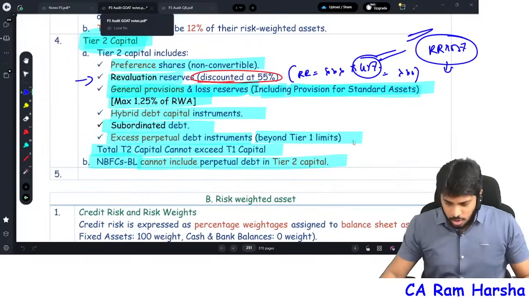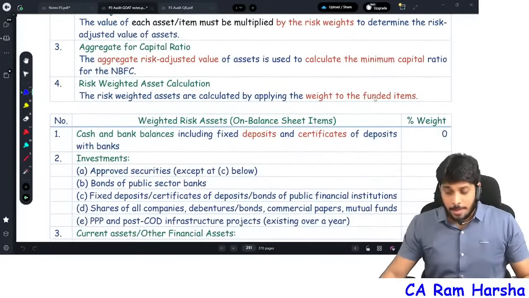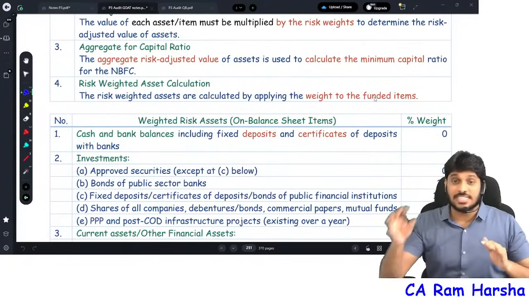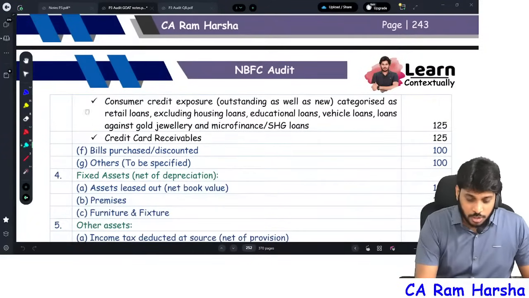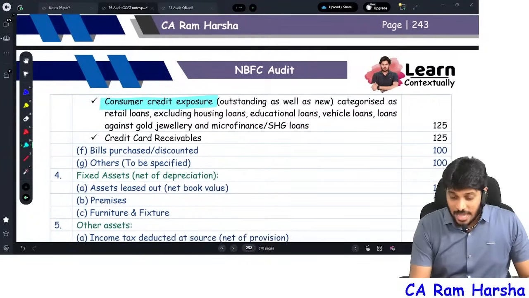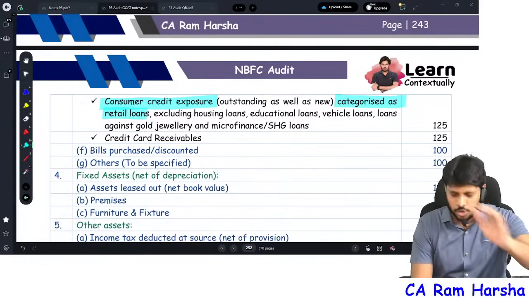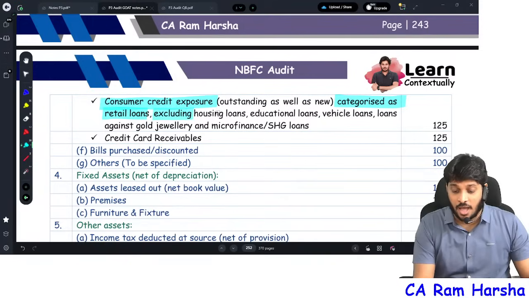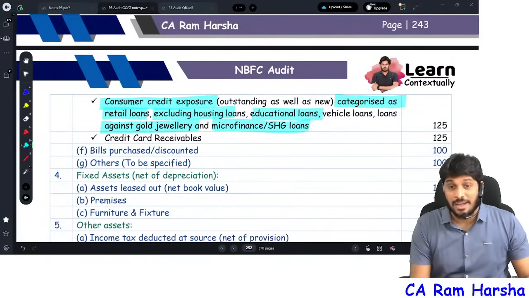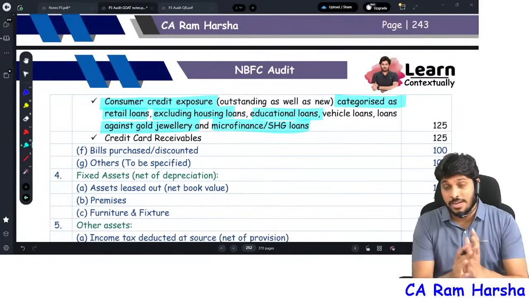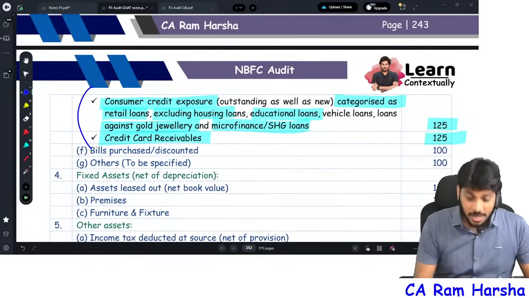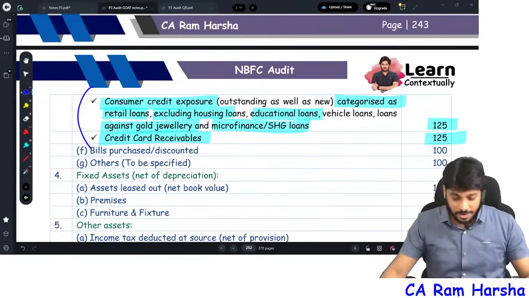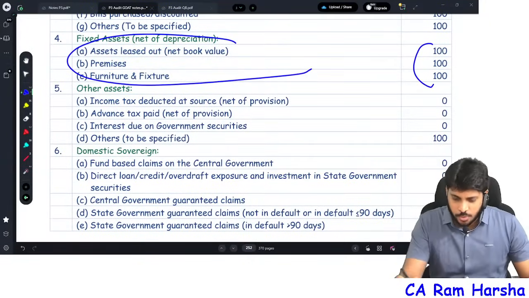Now what is the risk weighted asset concept? I told you balance sheet assets and liabilities values will be given. Asset values will be multiplied with a risk weight. I request you to remember these risk weights. Consumer credit loans, which are categorized as retail loans: all retail loans given by NBFC except housing loan, education loan, jewelry loan, microfinance and self-help group loans. Except them, all other loans have a risk weight of 125. Credit cards, risk weight is 125. Indirectly, all unsecured loans, risk weight is 125. Whereas fixed assets, risk weight is 100.